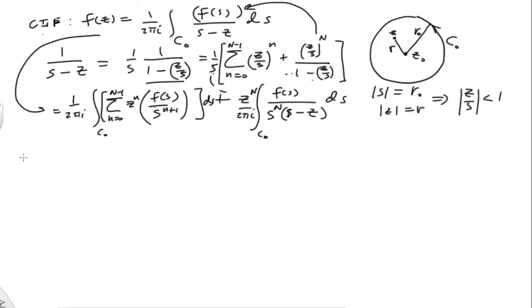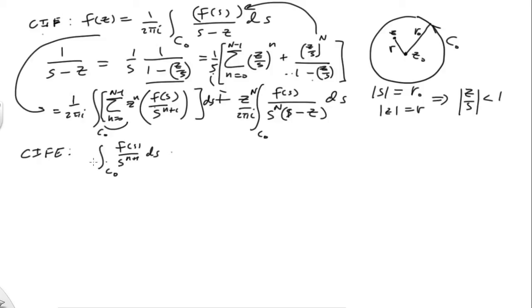Now, clearly, we can see from the Cauchy integral formula extension that I'm going to pass this integral through. So now what I have here is a set of integrals, C0 of f of s, all over s to the n plus 1 ds.